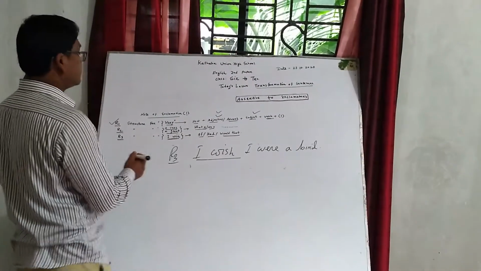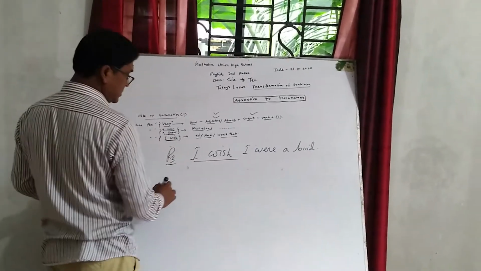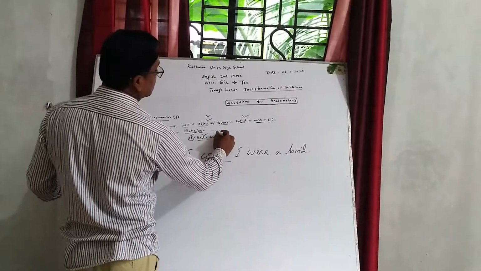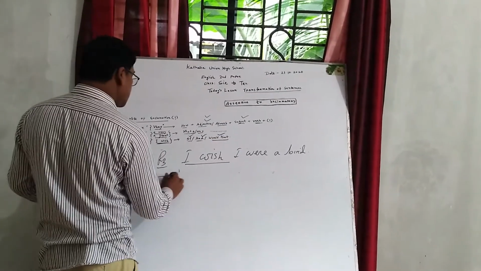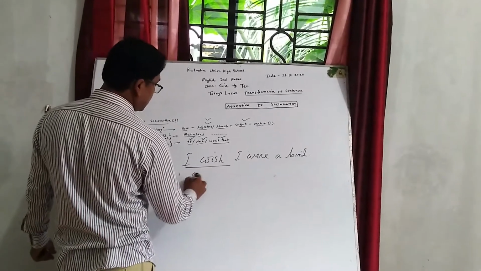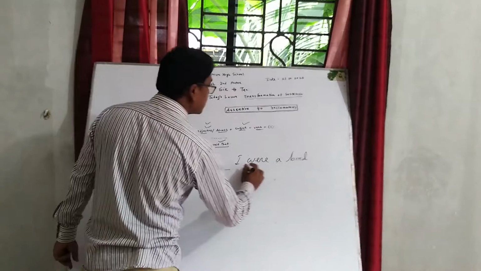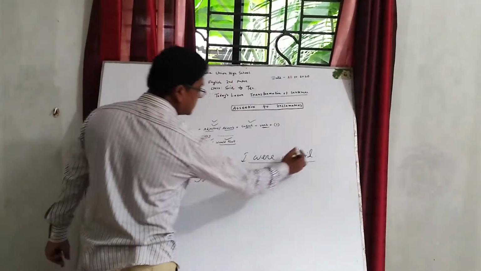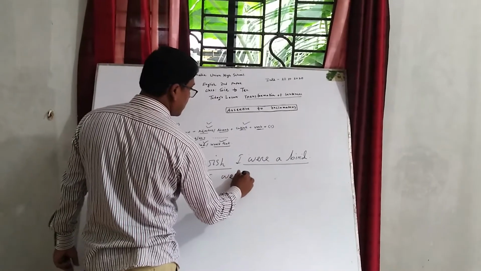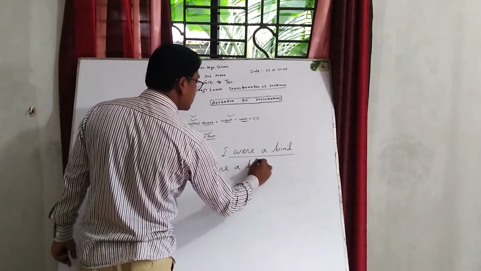by following this rule. In place of "I wish", we have to write "if", "had" or "would that". Okay, dear students, here in place of "I wish", I have to write "if", then the other part of the sentence: if I were a bird.